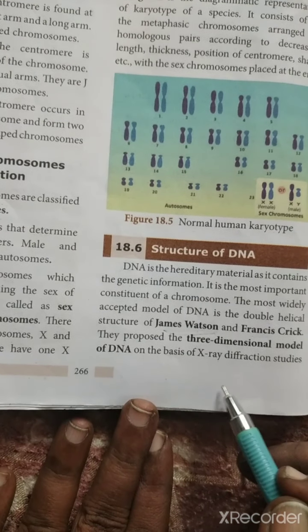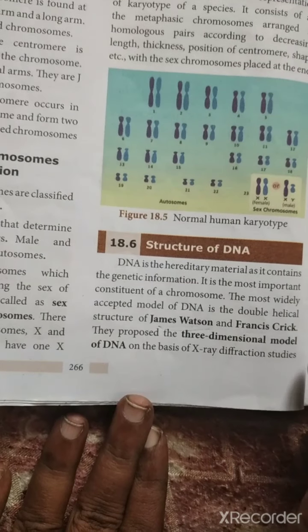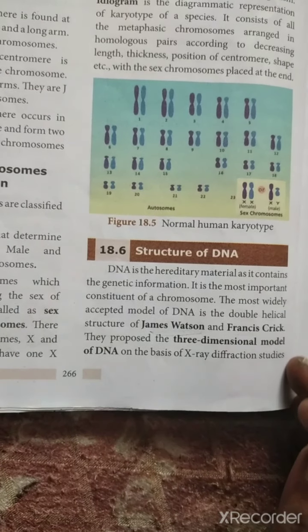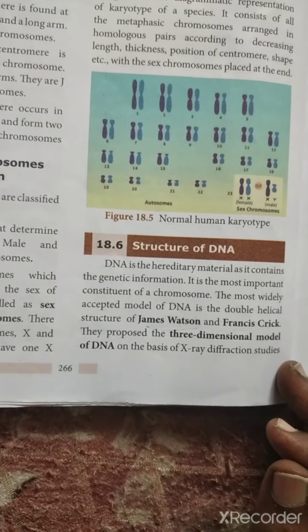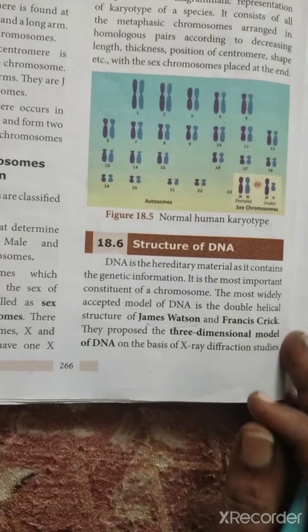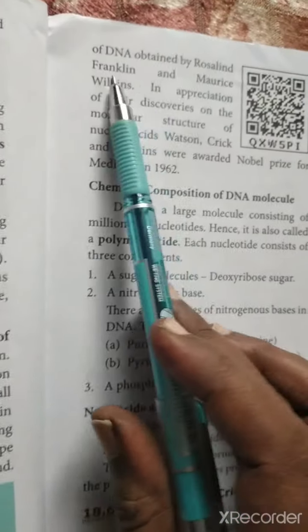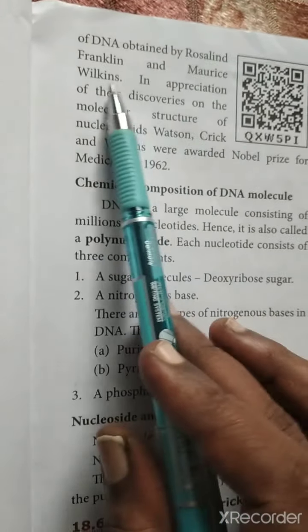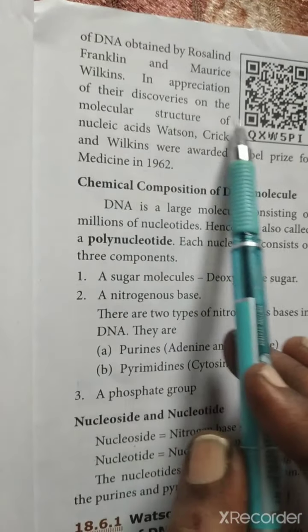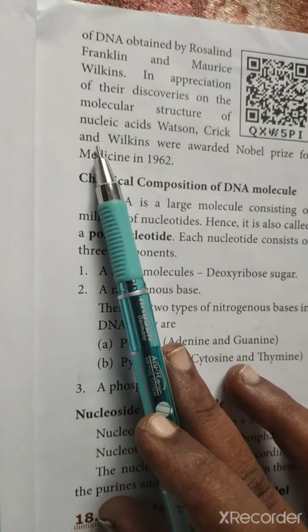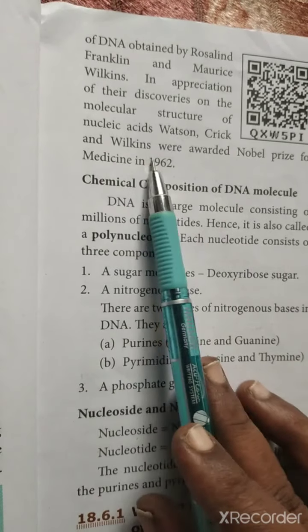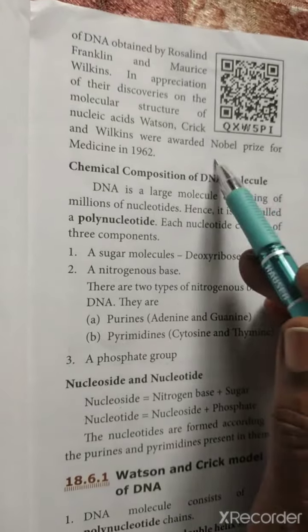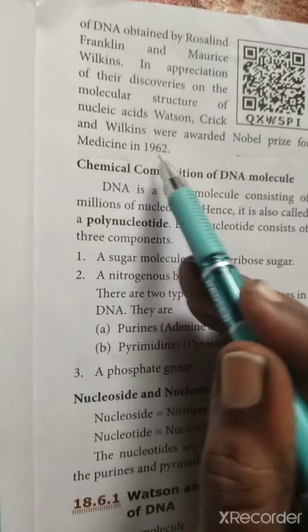Okay. Today we will discuss the structure of DNA and its chemical composition. Everything we will discuss now. The X-ray diffraction data of DNA was obtained by Rosalind Franklin and Maurice Wilkins. In appreciation of the discovery of the molecular structure of nucleic acid, Watson, Crick and Wilkins were awarded the Nobel Prize for Medicine in 1962.